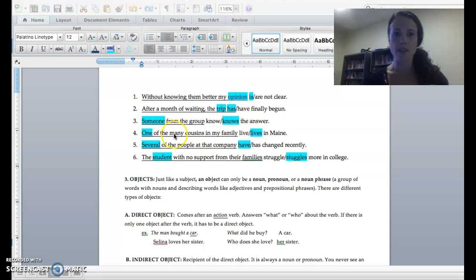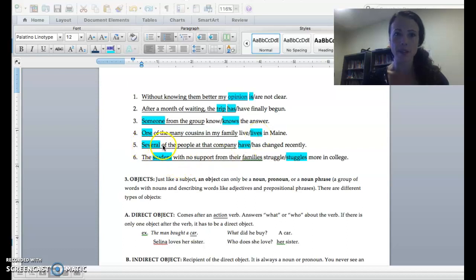Next one. Again, we have of many cousins. We have a prepositional phrase. And in my family, we have another prepositional phrase. So the only thing left is one. So that is my subject, my simple subject. One is clearly singular, so we use the singular verb lives.